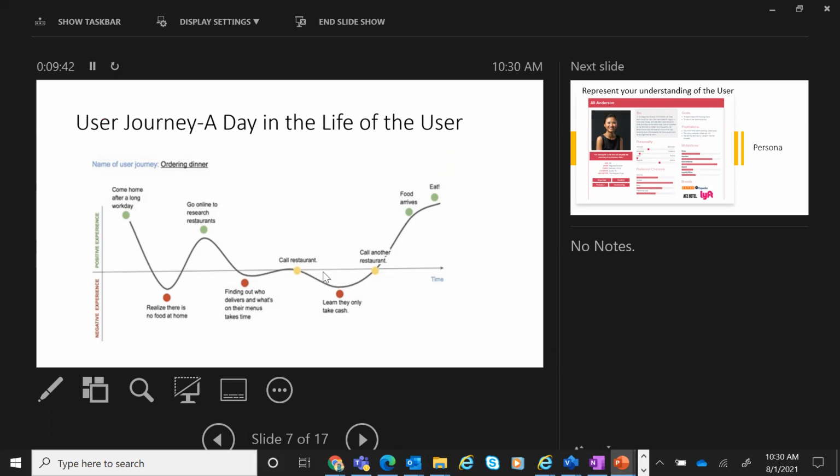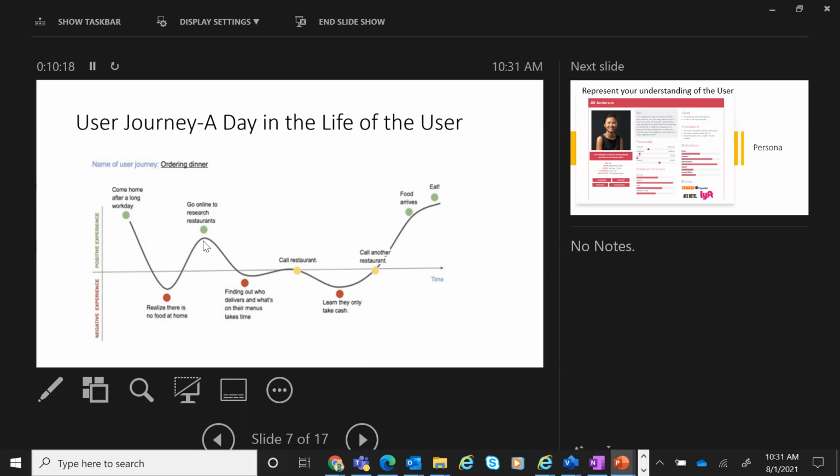In this, you can create a user journey for the entire day or an average day while performing a specific task. You'll see here on the top end of the y-axis is positive experience, below is negative experience. If I'm ordering dinner, I'm coming home after a long work day. I'm still positive, but I'm very tired. I need to eat food and then sleep. I realize that there's no food at home, which is very frustrating for me. Therefore, it is a bad negative experience.